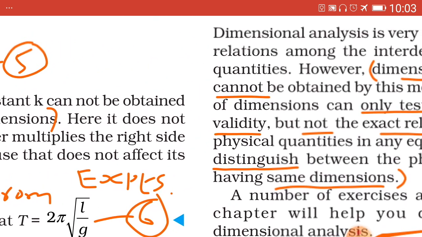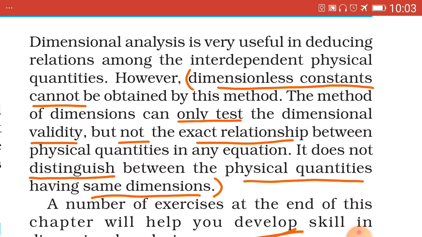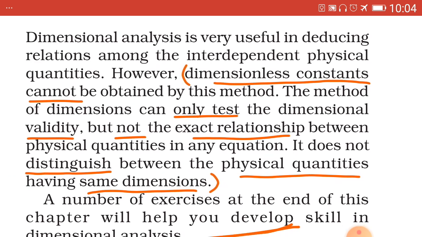Now the conclusion of dimensional analysis. This is one of the limitations, rather the second limitation. The first limitation of dimensional analysis we have seen is that it is not valid for trigonometric, exponential and logarithmic functions.